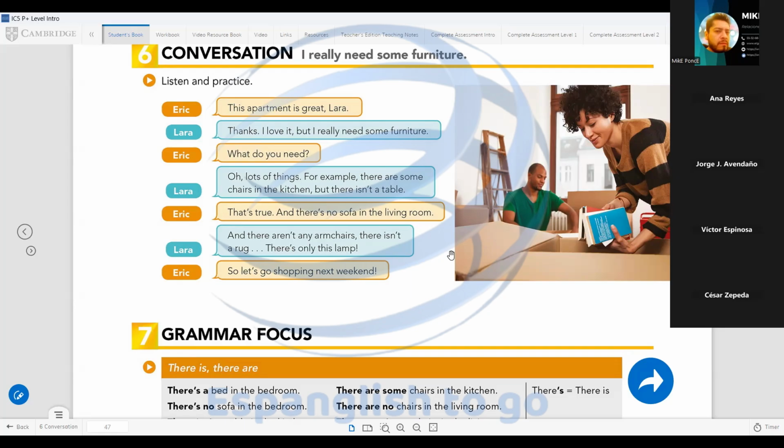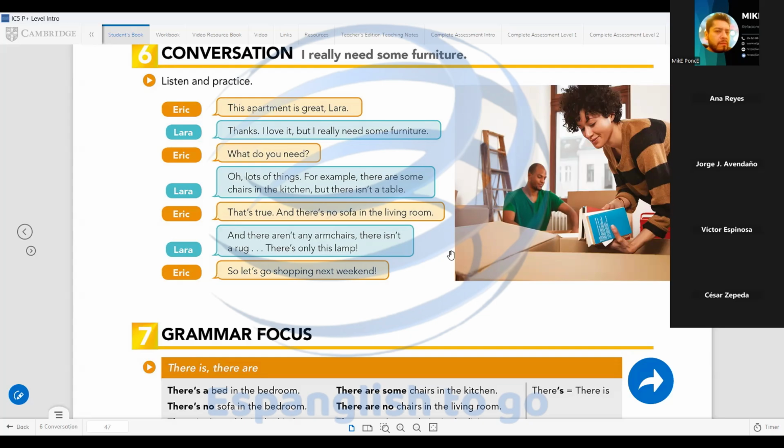Because there is one lamp, only this lamp, maybe a lamp is not really necessary, but a rug is necessary because there isn't a rug. "There isn't" expresses that it doesn't exist. No rug, so a rug is necessary. Okay, Victor, what other things does she need?